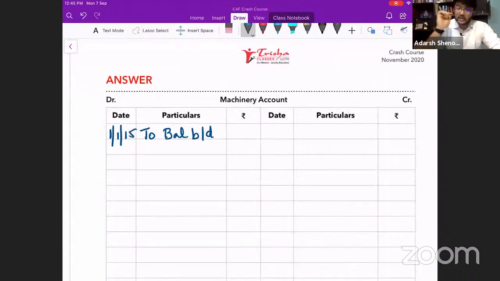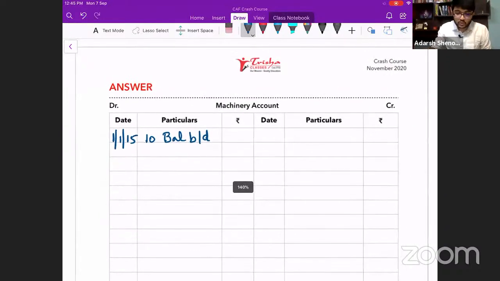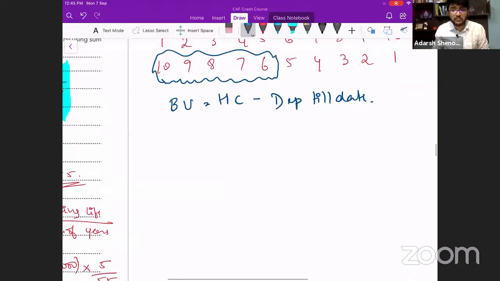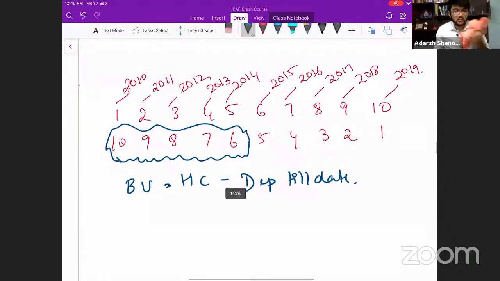So that is why if they had asked till 2015, it was very easy. If you start from 2010 and write till 2015, you can calculate depreciation every year and find out. But now they have asked only for 1 year, and this is where you have to be careful. You have to calculate the opening balance first. Let us see who can do it. I will give you some time. Let us see if anyone can do it and tell me.